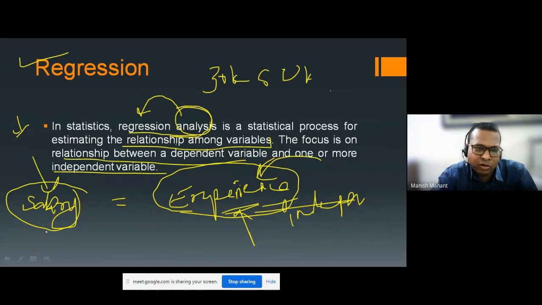Actually, when we do some type of analysis between variables, dependent variable, independent variable, or something like that, we call this regression. So I think many of you have understood the meaning of regression.